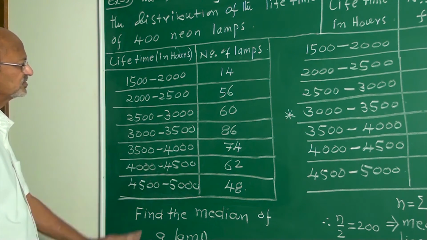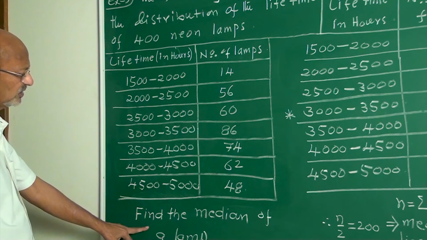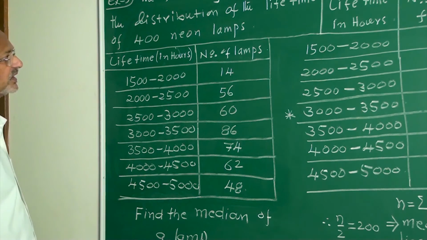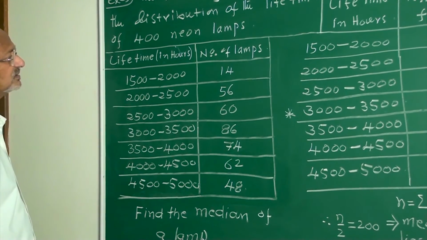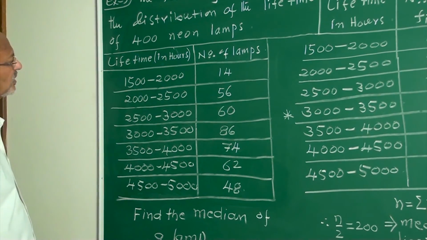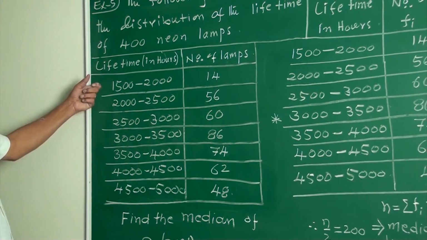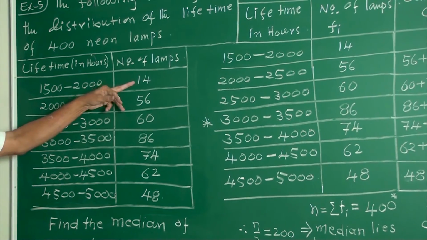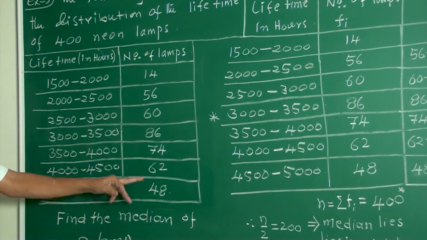This distribution is given. You want to find the median of the lamp. First you have to write a table of calculations. The lifetime is given as class intervals, and the number beside each class interval is the frequency.